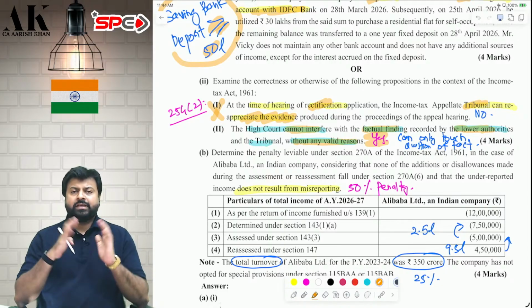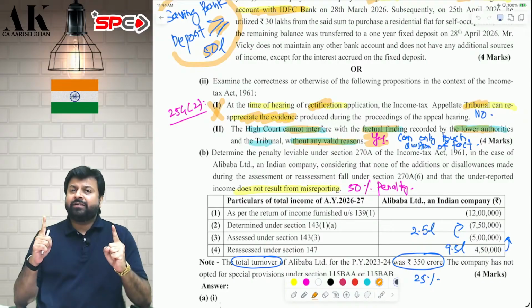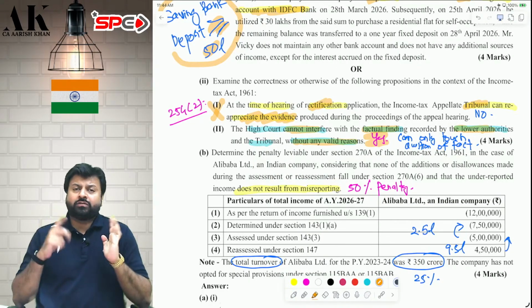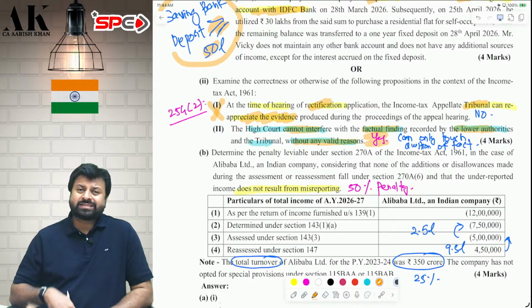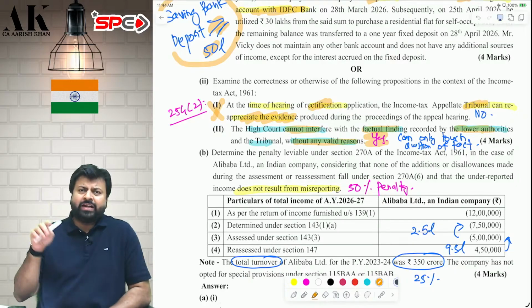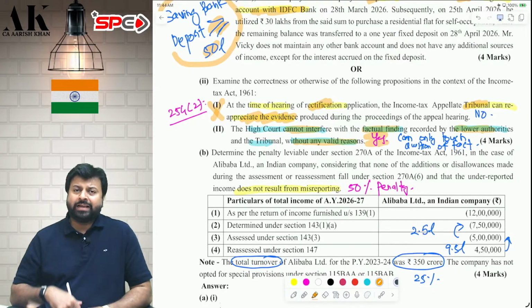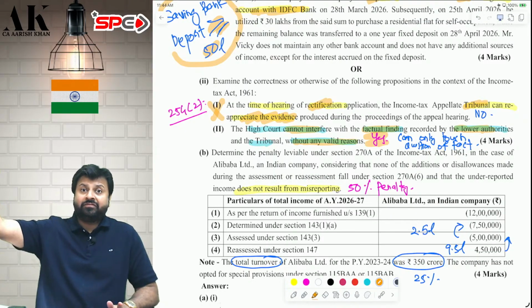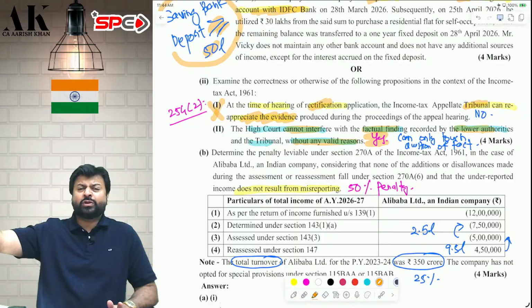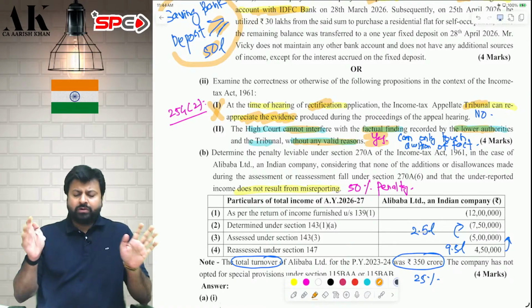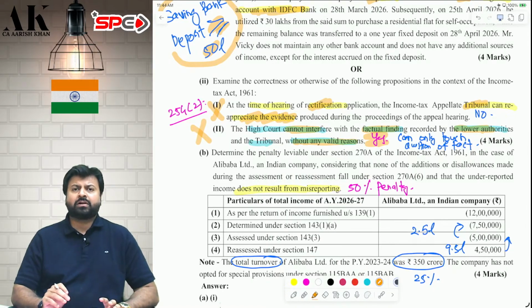Correct. Till the tribunal, it is a fact-finding authority, and the High Court is subject to what? The High Court is allowed to get into only question of law, substantial question of law. Now, can the High Court get into the facts which are determined by the lower authority without any valid reason? The answer is no. The High Court is trying to poke its nose in the fact-finding, in the factual issues determined by the tribunal or lower authorities. Without any valid reason, they cannot do so. They do not have this power.